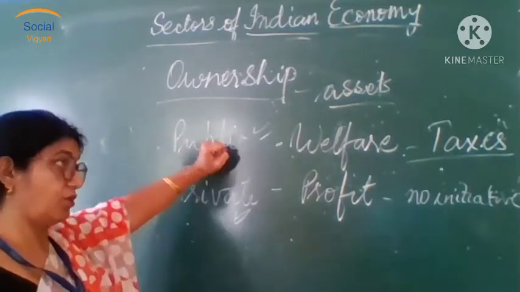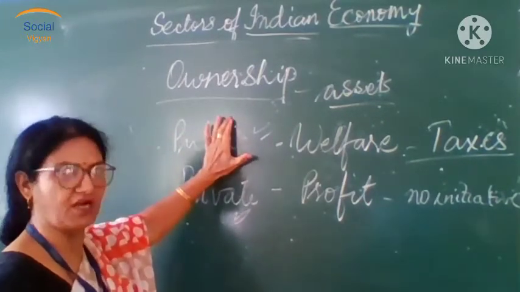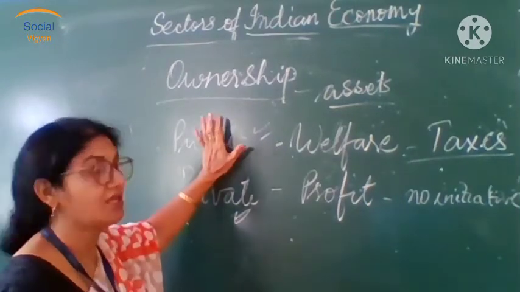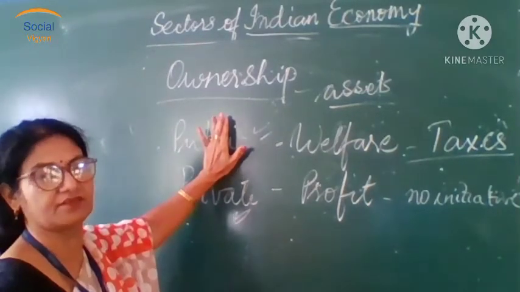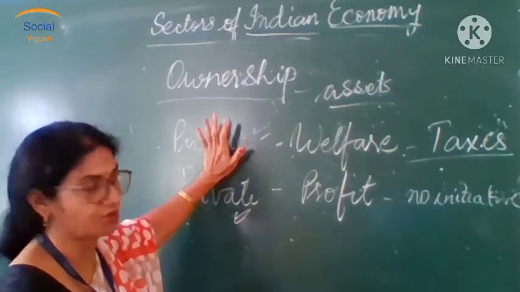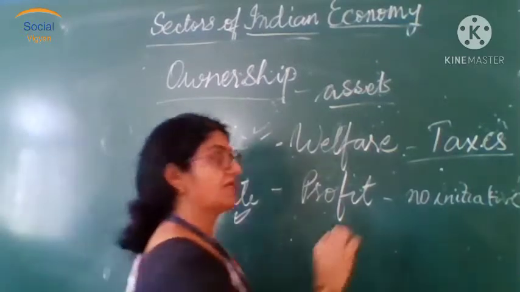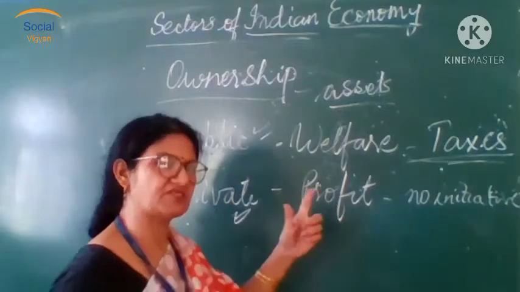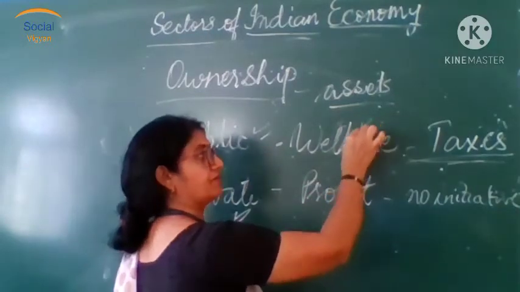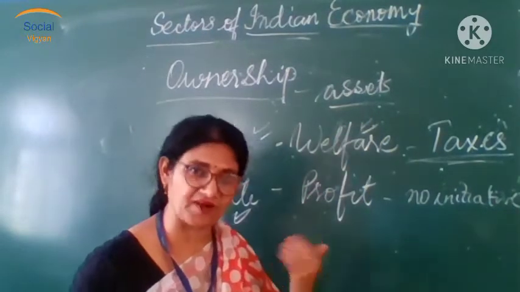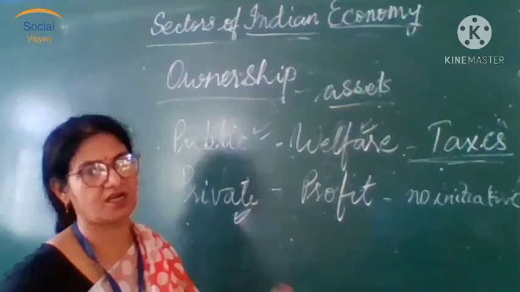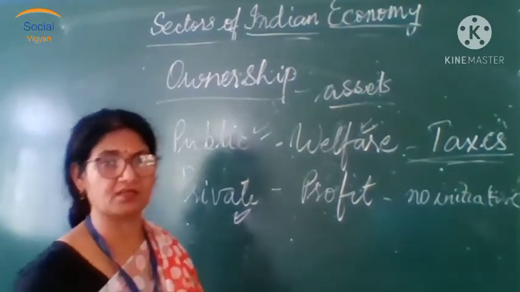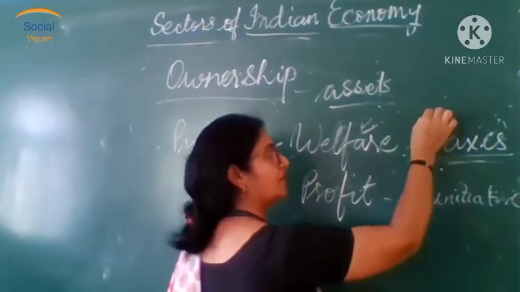Now, if more assets are of the government, how have they been able to bring these assets under their ownership or control? Because the government takes taxes from the people. Children, firstly we say that they work for welfare. But how far can you do welfare till your pockets are filled up? How are your pockets being filled up? It is through the government.